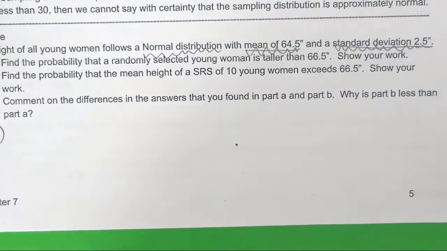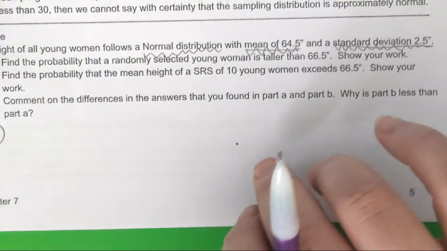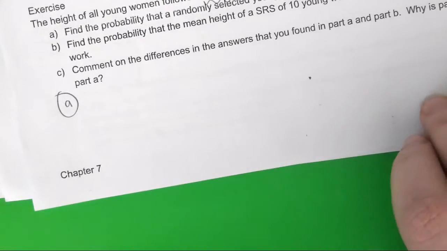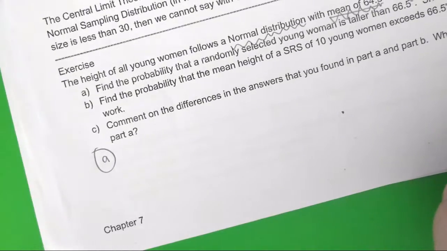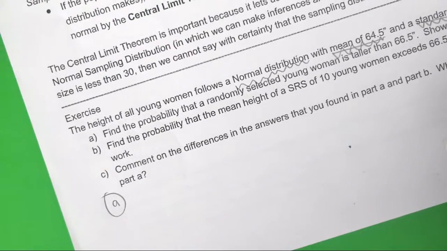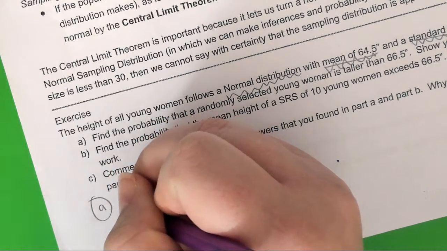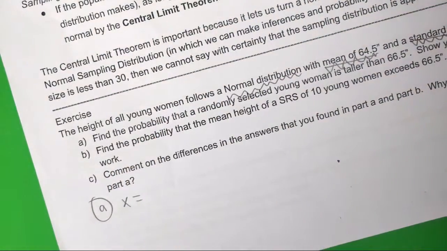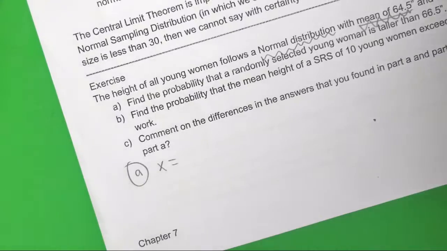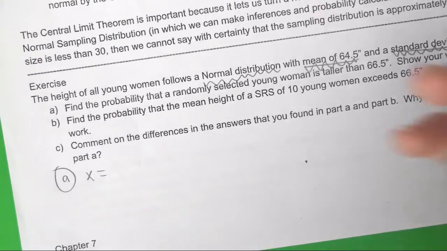Okay, so part A, find the probability that a randomly selected young woman is taller than 66.5. Show your work. Are we able to do this? So we're wanting to show that she's how tall? 66.5 or taller.